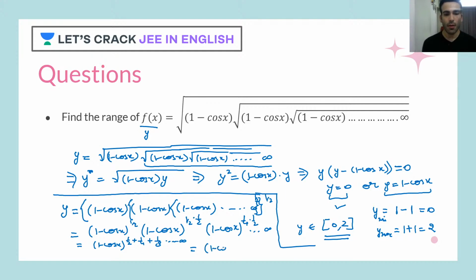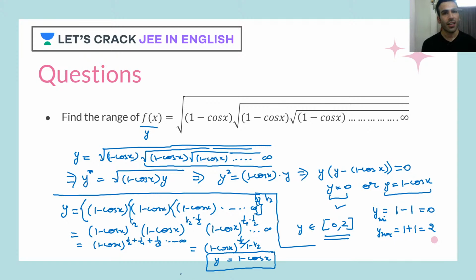So I'll write it here, 1 minus cos x. a is the very first term, 1 by 2, upon 1 minus r, and the common ratio is again half here. So 1 by 2 upon 1 by 2 becomes 1. So y is nothing else, it is 1 minus cos x.